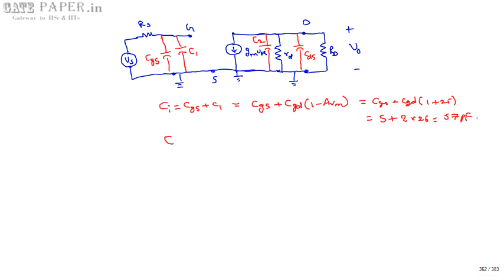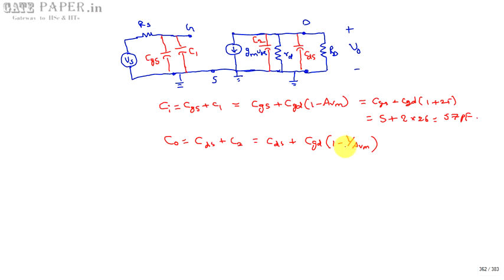And next C0 is equal to CDS plus C2, because both the capacitors are in parallel, so you can add them. C2 can be written as CGD into 1 minus 1 by AVM.